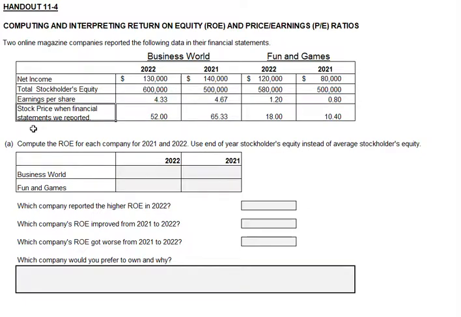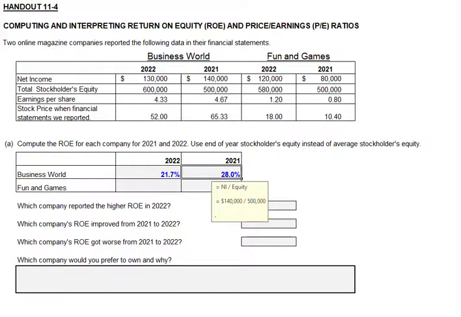statements were reported. First thing, we're asked to compute the return on equity for 2021 and 2022, and we're asked to use year-end stockholders' equity instead of average stockholders' equity, just to make our calculations easier. So for Business World in 2022, the return on equity is 21.7%. That's the $130,000 in net income divided by $600,000 in stockholders' equity. For 2021, it's 28%. That's the $140,000 in net income divided by $500,000 in stockholders' equity.